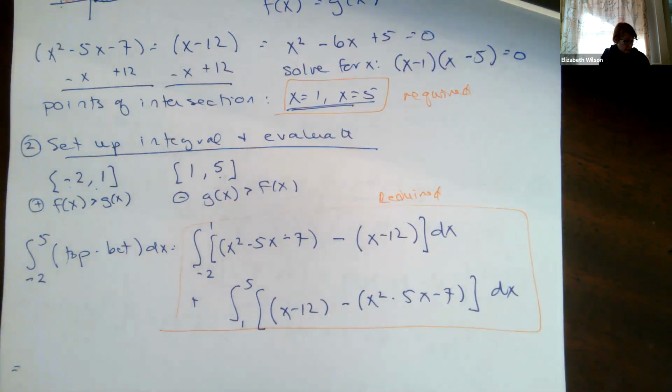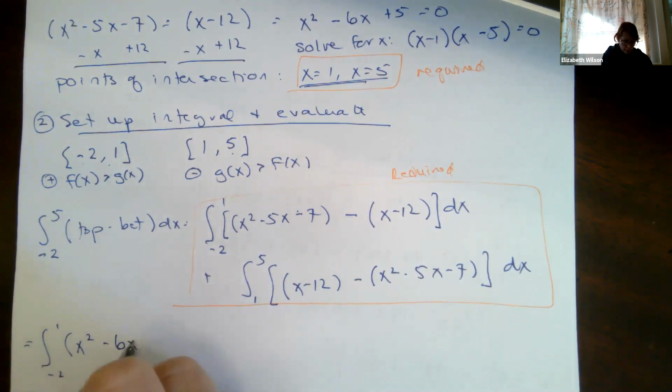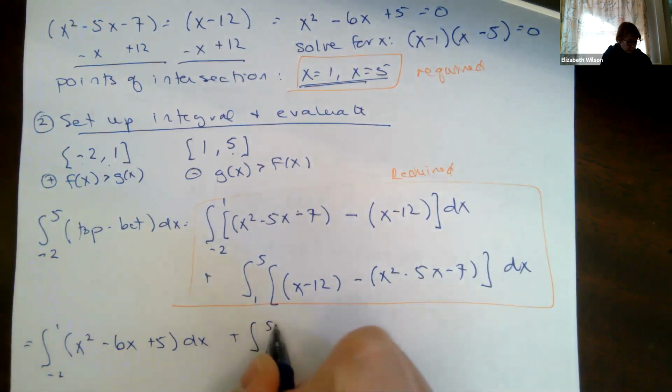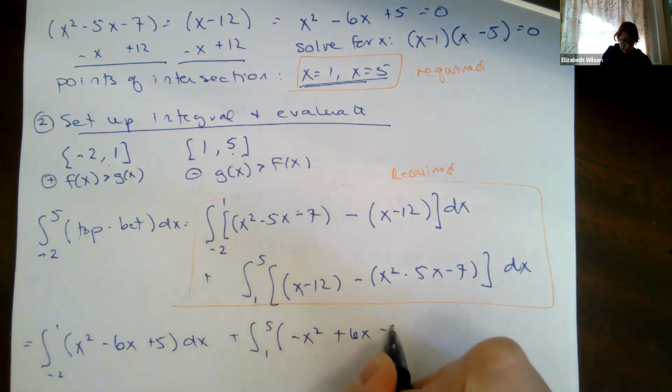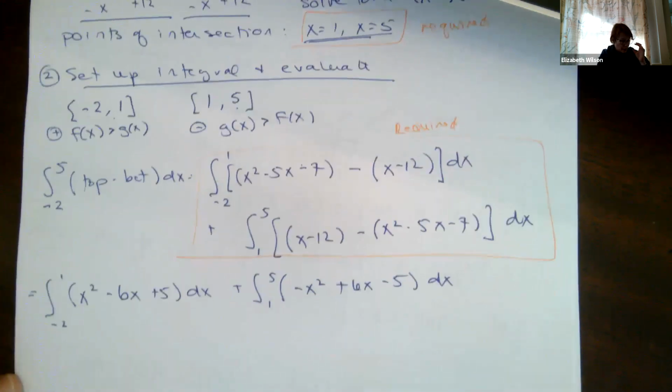So with that said, let's go ahead and add things together, and then we'll go ahead and integrate. So I'm going to go from -2 to 1. That's going to look like x squared minus 6x plus 5 dx, plus from 1 to 5, it's going to be minus x squared plus 6x minus 5 dx. Different bounds of integration. So I'm adding things up.